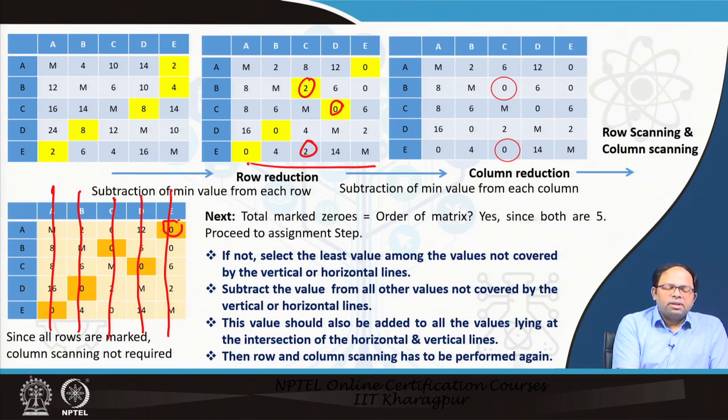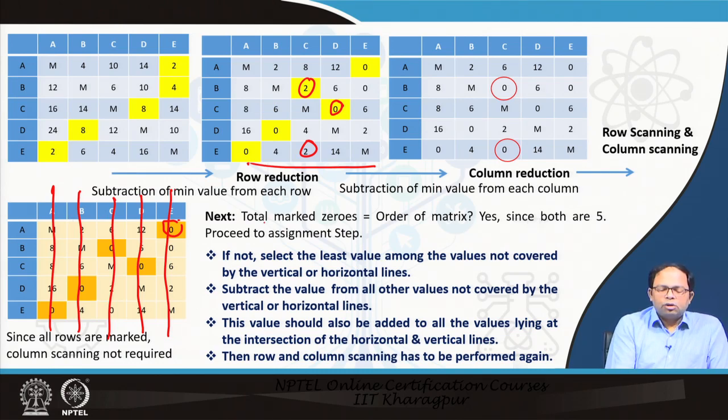But if there were some rows which were not marked, if not all of them had zeros, then after our row scanning we would have done column scanning in the same way, and in the column scanning we would have put horizontal lines.